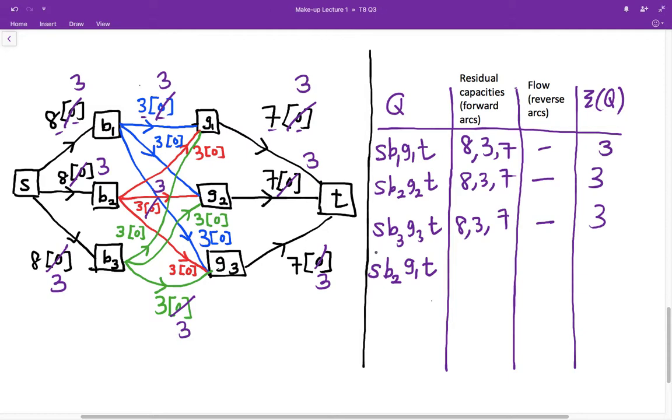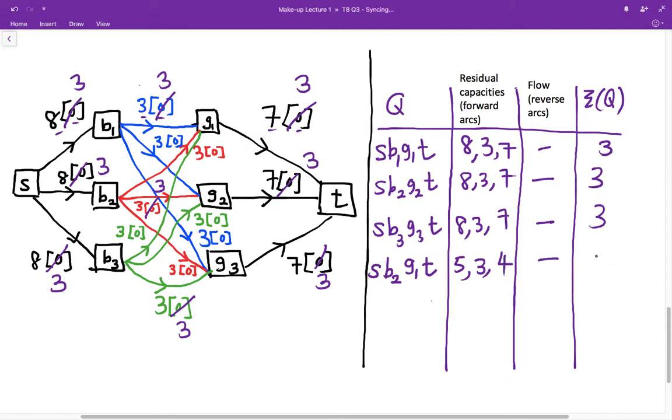The residue capacities. Okay, this time, the current flow from S to B2 is 3, and therefore the residue capacity is 8 minus 3, which is 5. You follow me? The arc from B2 to G1 has 0 flow, so the residue capacity is just 3, right? It's 3 minus 0. And finally, for the arc from G1 to T, the residue capacity is 7 minus 3, which is 4. Okay?